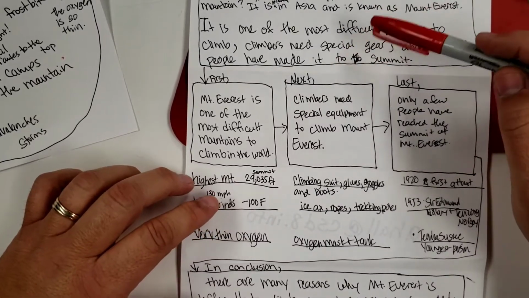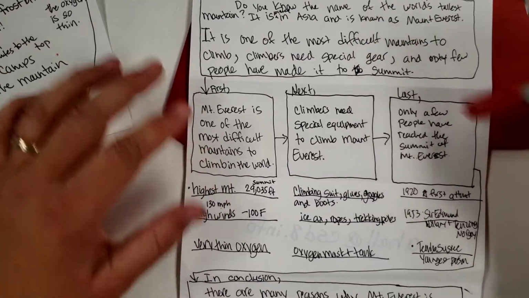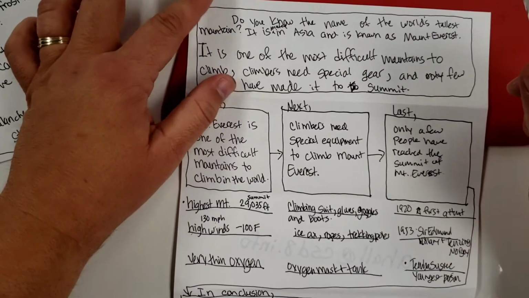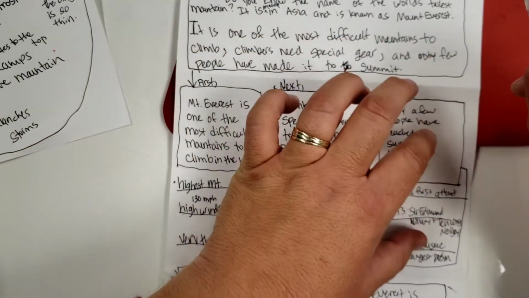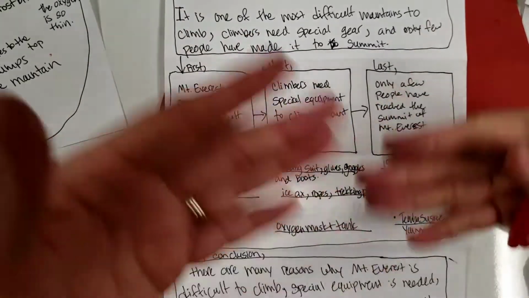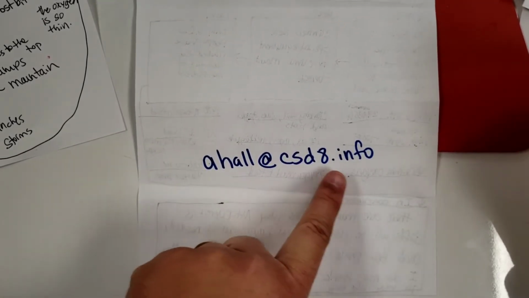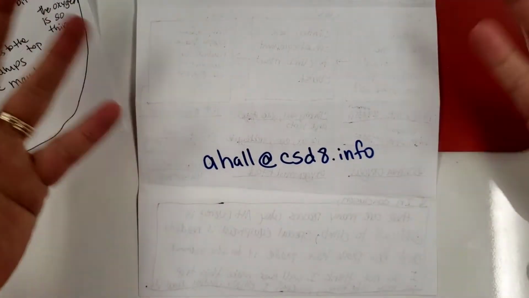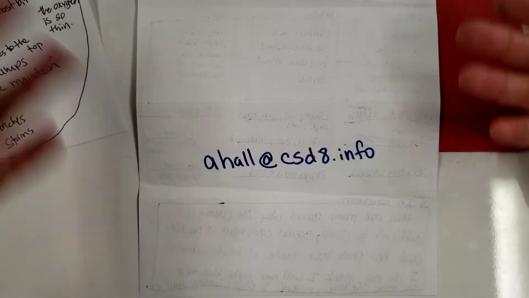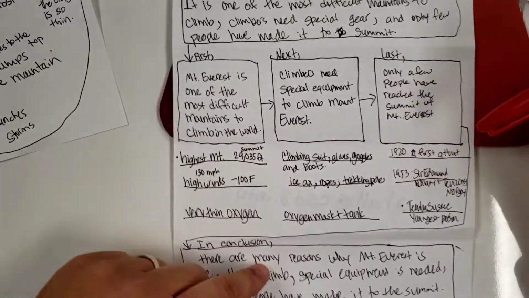And if you're going to do this in Google Slides, that's awesome. Now, if you don't want to do it in Google Slides, you'll just type it up. So this would be paragraph number 1, and then you'll type up paragraph 2, paragraph 3, paragraph 4, paragraph 5. That's going to be the rest of your assignment for today, and tomorrow is to finish polishing that up. Once you have it all together, you're going to email it to me or share it with me at ahall@csd8.info. So this will be our last video for this week because you'll just be editing and going back through your work. Tomorrow, once you're all done with everything, because you'll be able to finish probably most of this today.